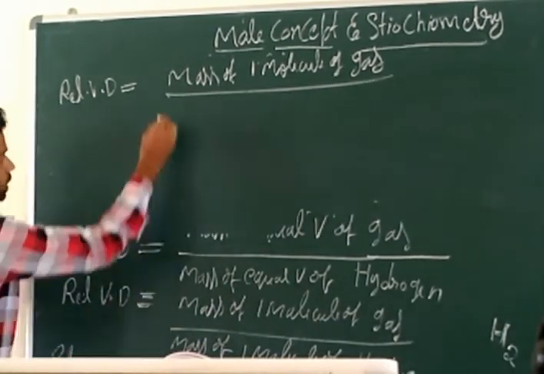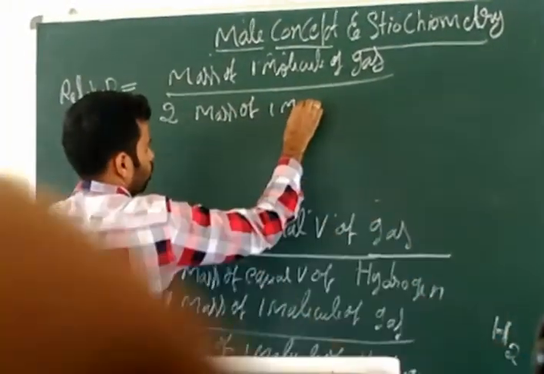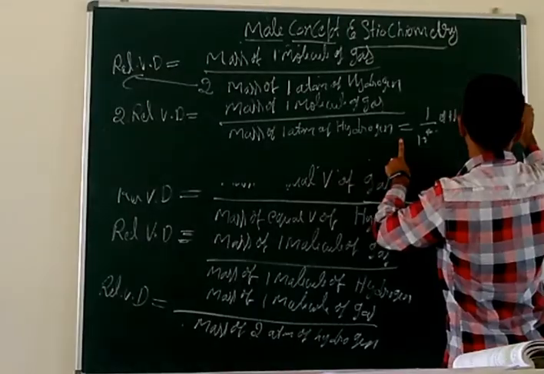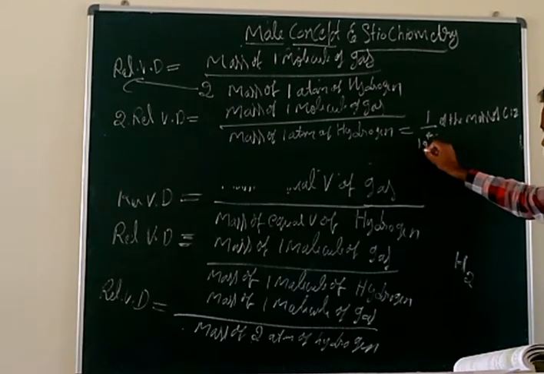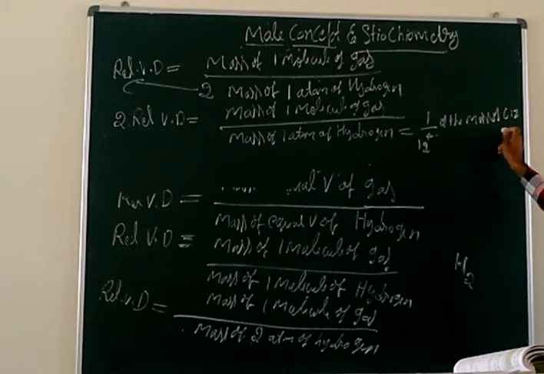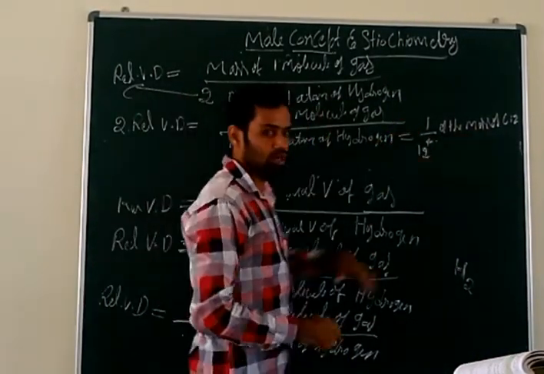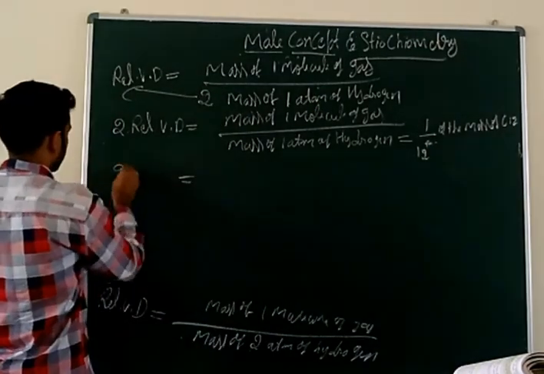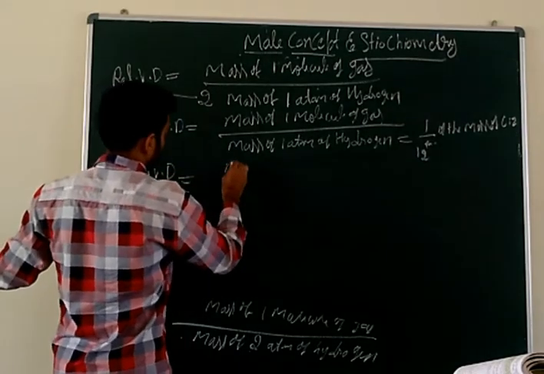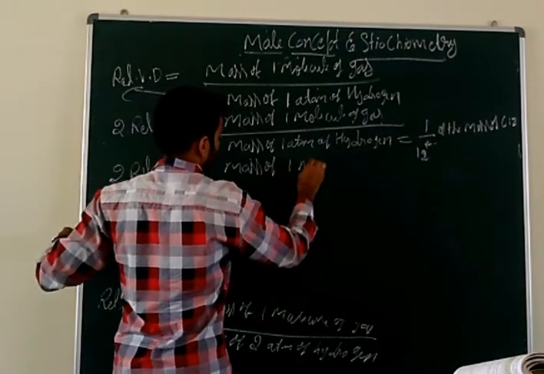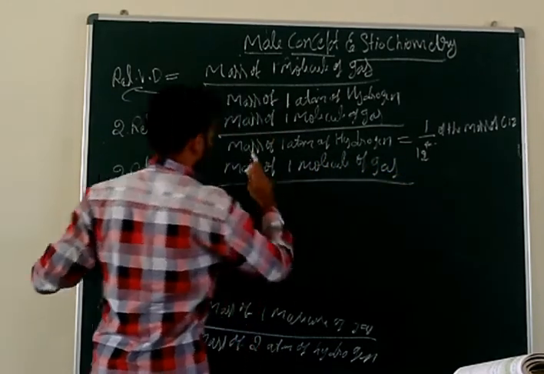These 2 I will write in front: 2 into the mass of one atom of hydrogen. The mass of one atom of hydrogen is equal to 1/12 the mass of carbon 12 isotope. Now in the place of the mass of one atom of hydrogen, you should write 1/12 the mass of carbon 12 isotope. So 2 into relative vapor density is equal to the mass of one molecule of gas divided by the mass of one atom of hydrogen.